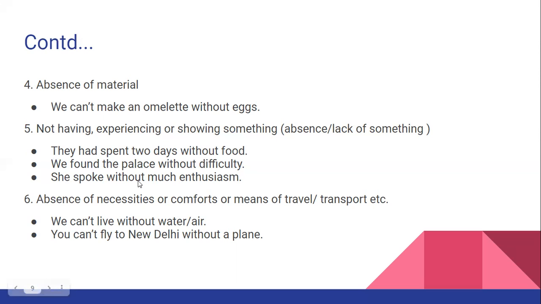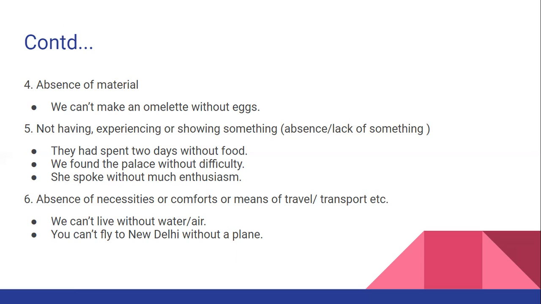She spoke without much enthusiasm. So there is lack of, absence of much enthusiasm. And that lack of, absence of much enthusiasm is denoted with the help of the preposition without. And the preposition without precedes much enthusiasm, as it is denoting the absence of much enthusiasm.